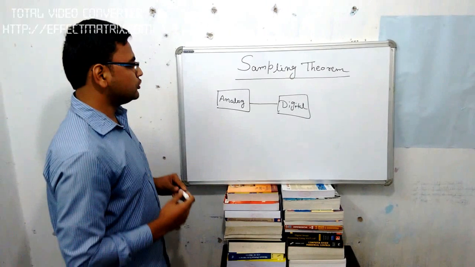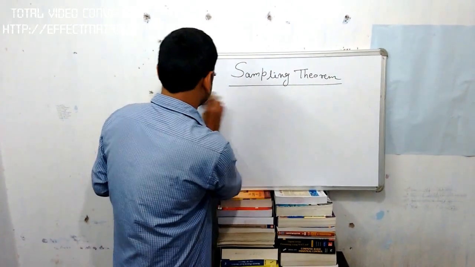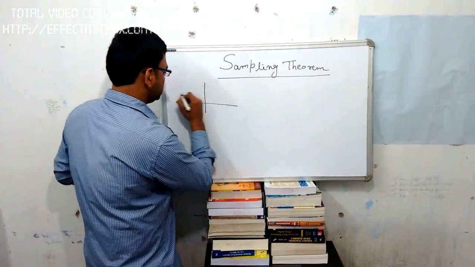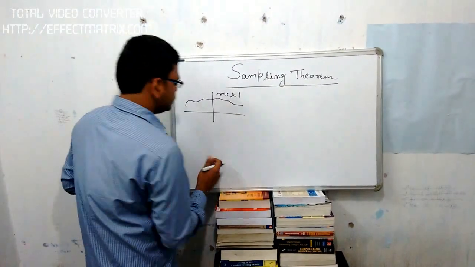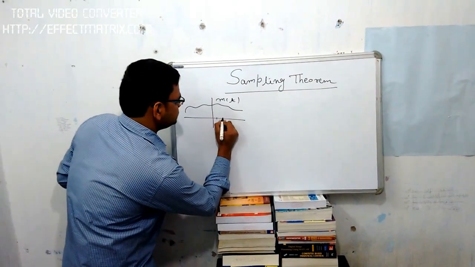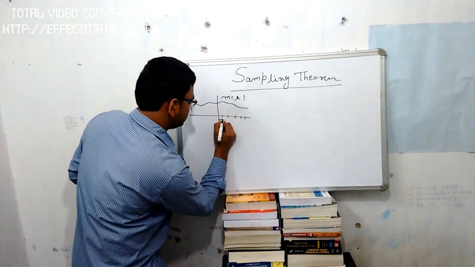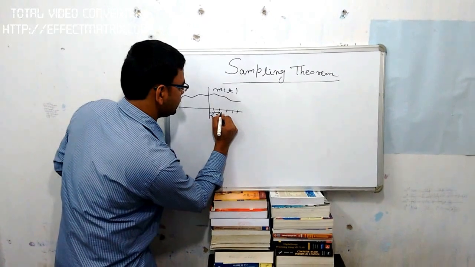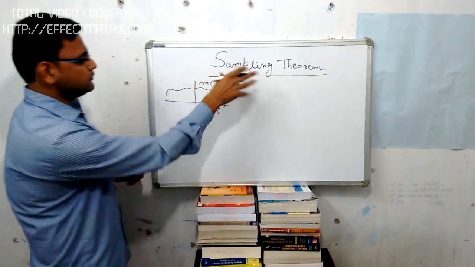So how do we do sampling? Suppose this is a message signal. For sampling, we take samples of this signal at equal intervals. That is called the sampling interval, and this is also called uniform sampling.